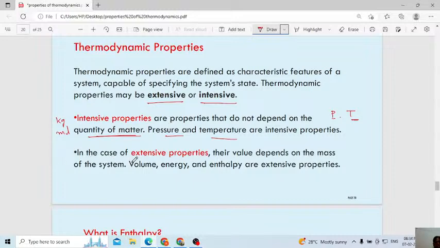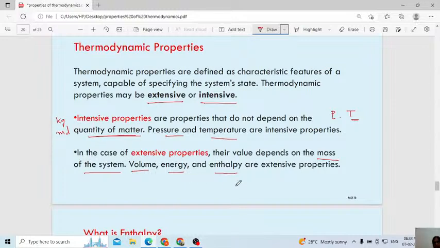In the case of an extensive property, the value depends upon the mass of the system: volume, energy, enthalpy are extensive properties. Always remember, intensive properties mean pressure and temperature, which do not depend upon the quantity of matter.